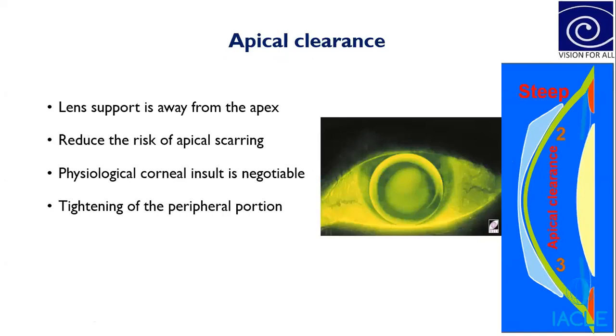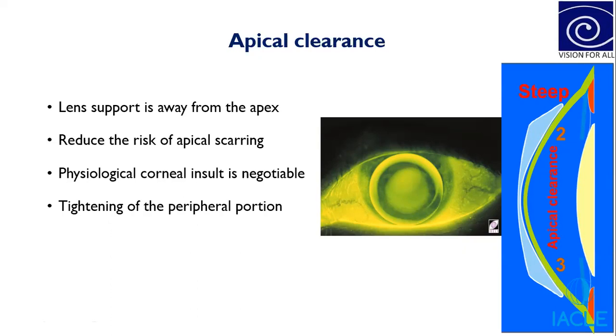First one is apical clearance. In apical clearance, the contact lens will be supported away from the corneal apex. So the risk of apical scarring is reduced with this type of fitting, which means there will be no corneal insult. Why is the risk of apical scarring reduced? Because there will be a gap between the contact lens and the cornea in the center. In this picture you can see a central pooling of the fluorescein, which shows there is a little gap between the contact lens and the cornea in the center. That's why there is fluorescent accumulation in the center.